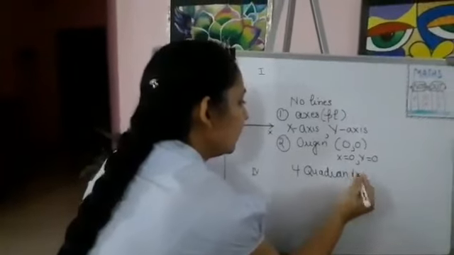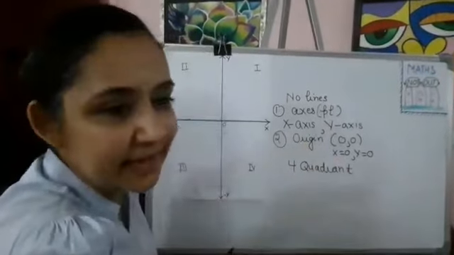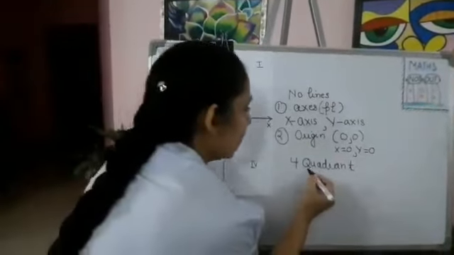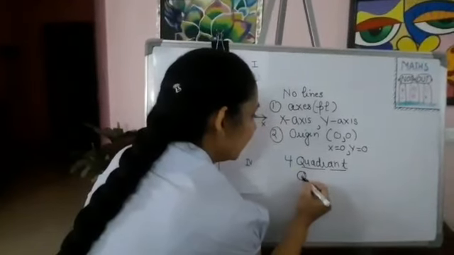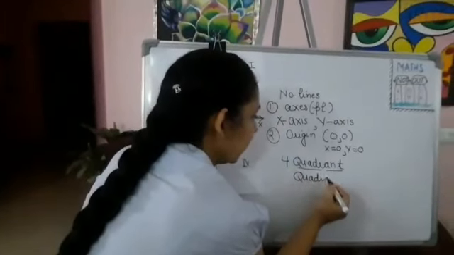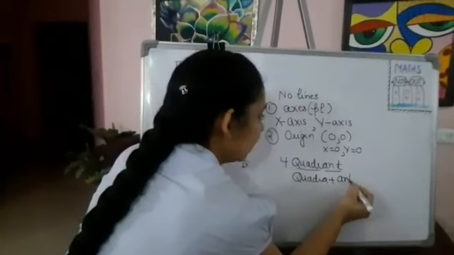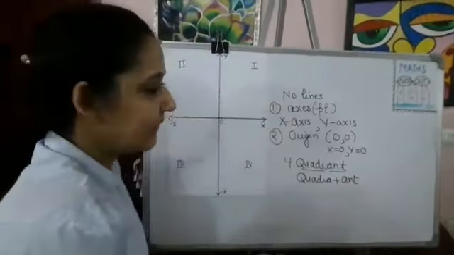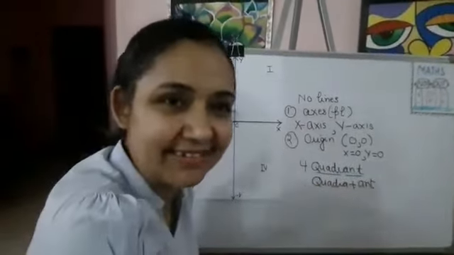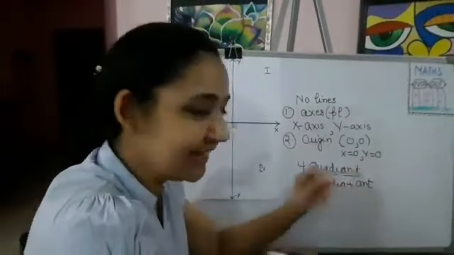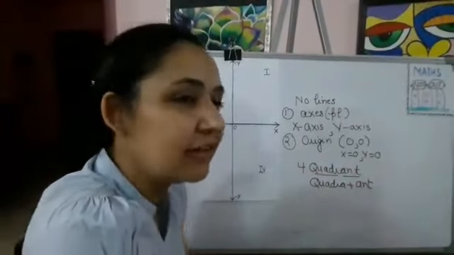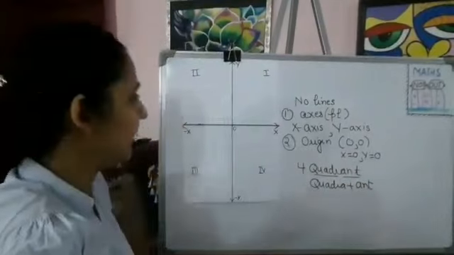And you will wonder, children, how this word has come into being. Quadra plus ant. Quadra plus ant. To remember: because of ant, he could discover quadra, 4 parts of the plane.